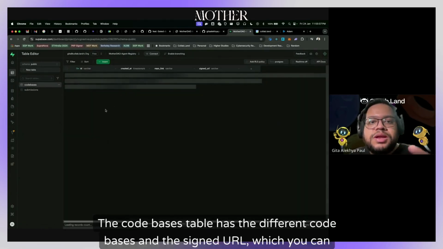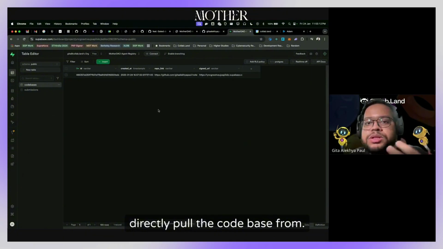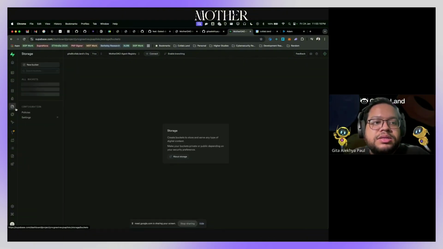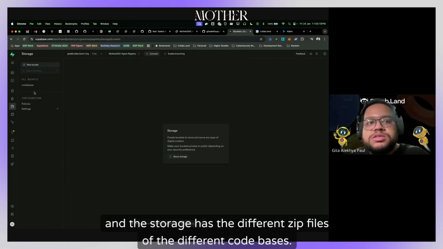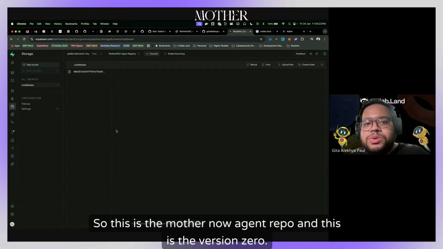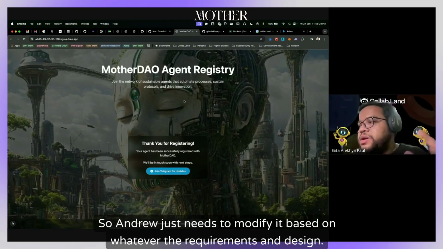The code bases table has the different code bases and the signed URL, which you can directly pull the code base from. And then the submissions has the submission data, and the storage has the different zip files of the different code bases. So this is the MotherDAO agent repo, and this is the version 0. This is already pushed to GitHub. So Andrew just needs to modify it based on whatever the requirements and design, and this is good to go.